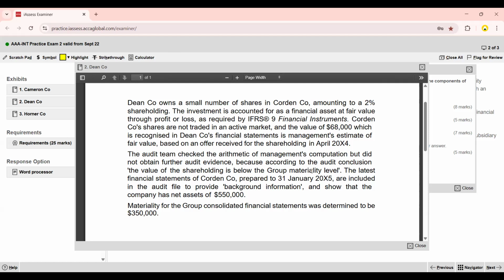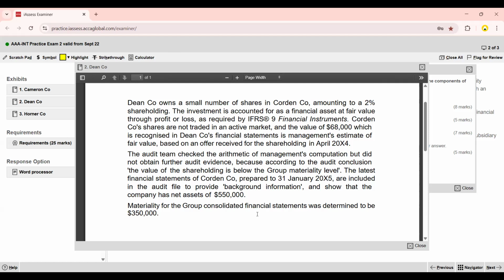Small immaterial misstatements may become material when aggregated. Yes, there is a possibility that on an individual basis they are immaterial, but once they are aggregated, they may become material as well. The latest financial statements of Corden Company prepared to 31st Jan 2005 are included in the audit file to provide background information and show that the company has net assets of $550,000.